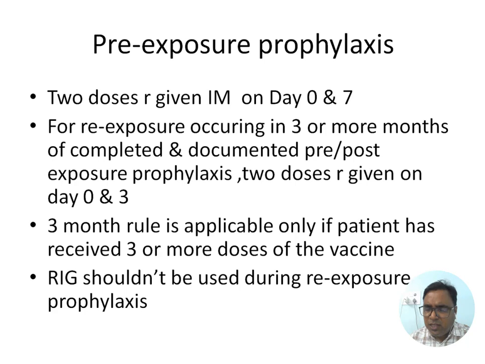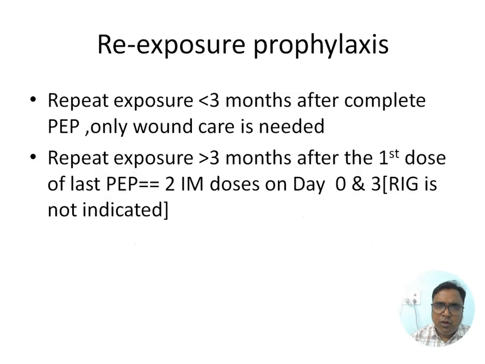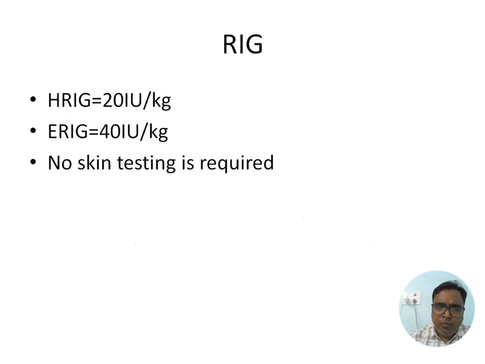Then for re-exposure within 3 months of completed and documented pre or post exposure prophylaxis, only 2 doses, day 0 and day 3. This we have to remember. Rabies immunoglobulin should not be used during re-exposure prophylaxis. No question of rabies immunoglobulin when there is a re-exposure prophylaxis. Only in a fresh case can we give rabies immunoglobulin. So important, something to be remembered.